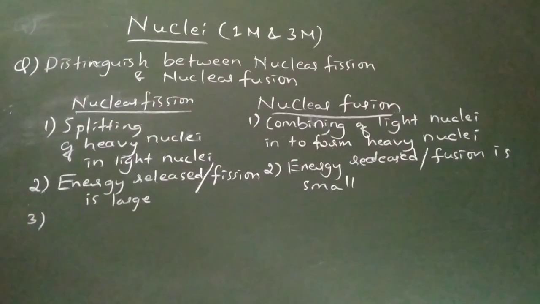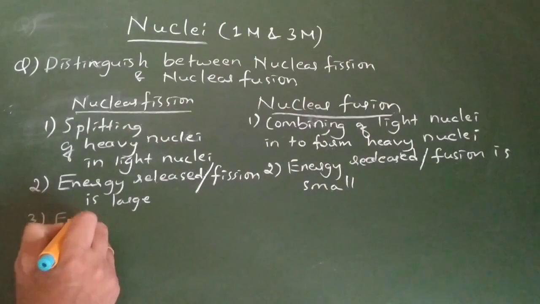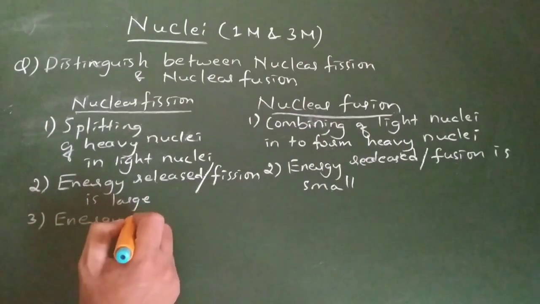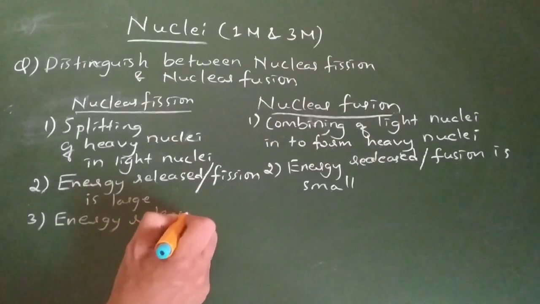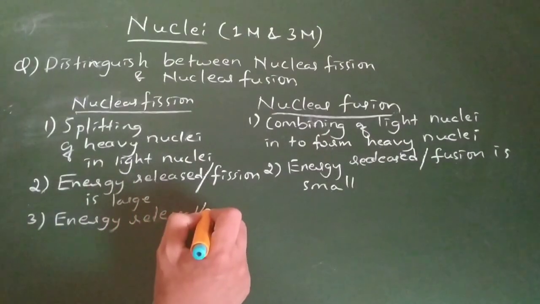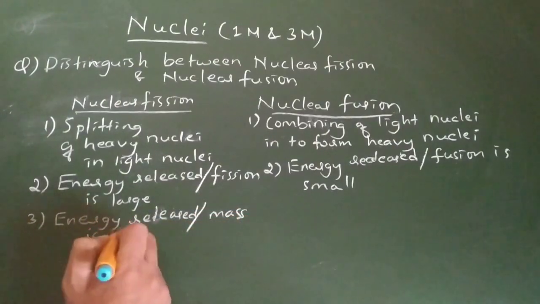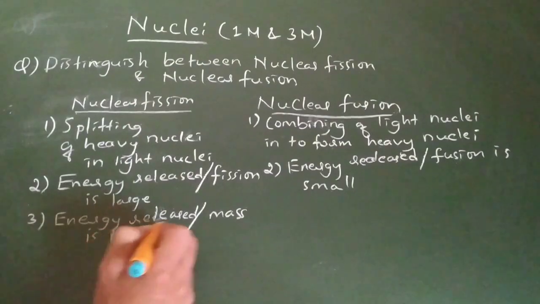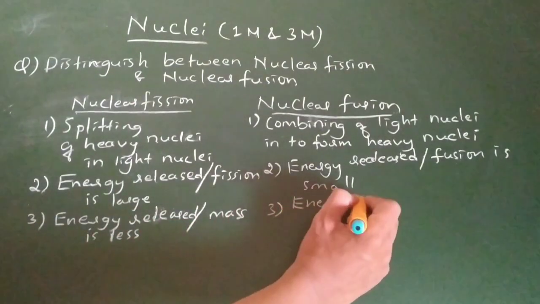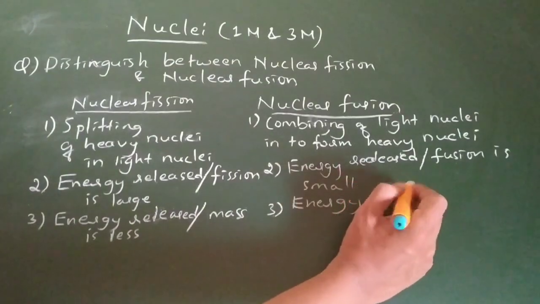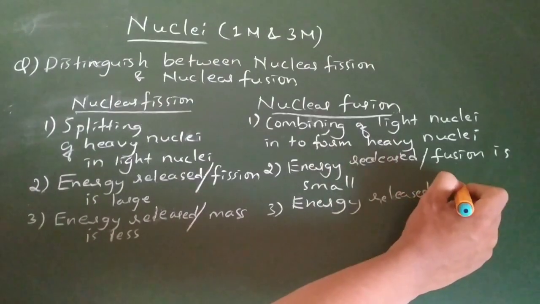And one more point we can write here: energy released per unit mass is less for fission. See, I am telling you, both reactions release energy.